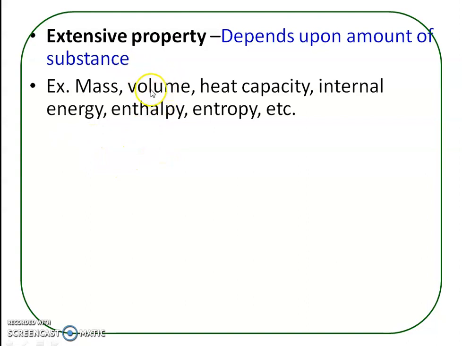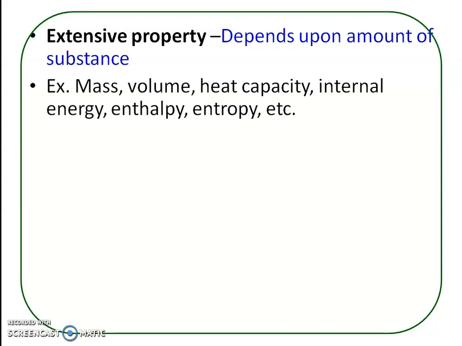For example, how is volume an extensive property? Volume depends upon the amount of a substance. Consider hydrogen. If there is 2 gram hydrogen, that is 1 mole of hydrogen gas at NTP, then it occupies 22.4 liter volume. Now when there is 4 gram hydrogen, then the amount is double. 4 gram hydrogen means 2 moles of hydrogen.